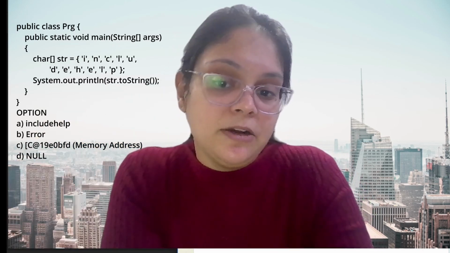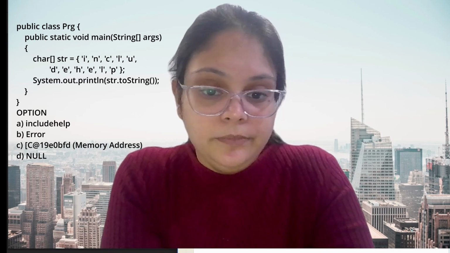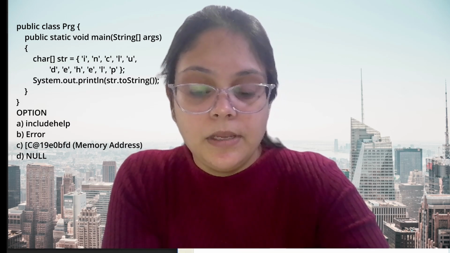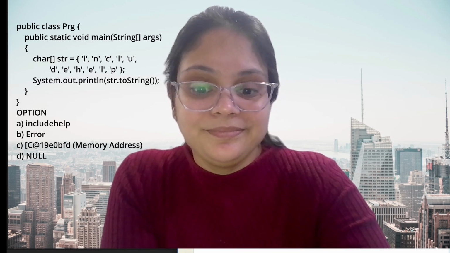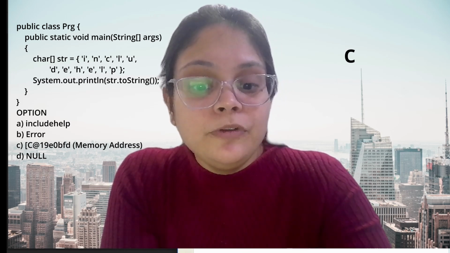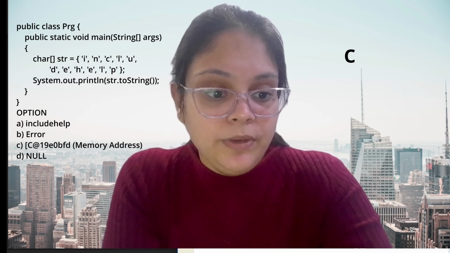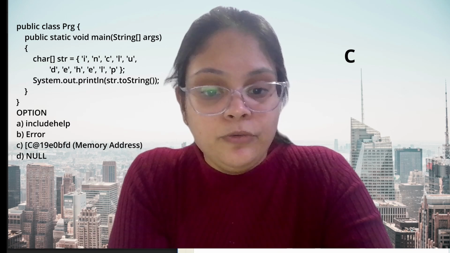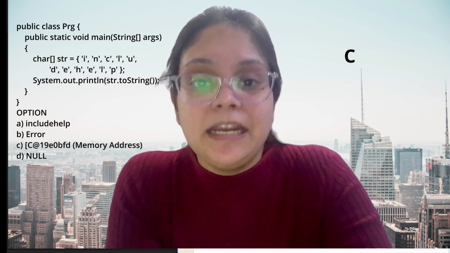Now guys, what will be the output? The output will be C. So guys, what is happening? String str here: str is actually a character array.